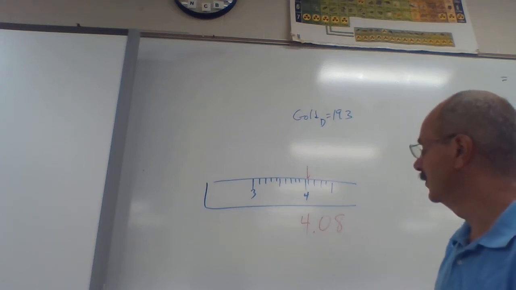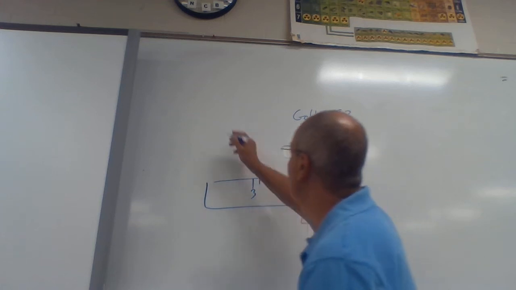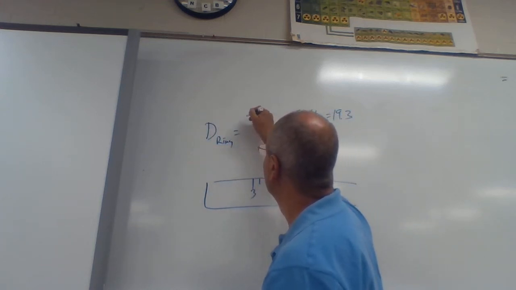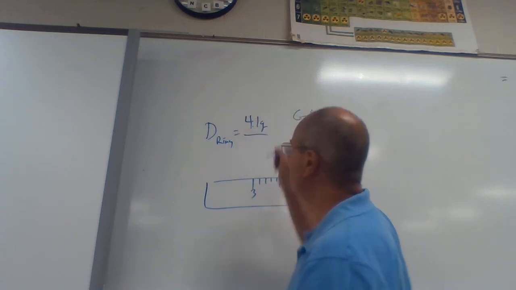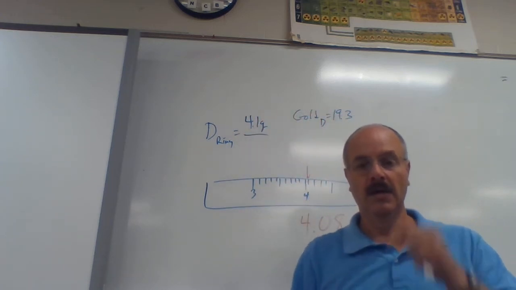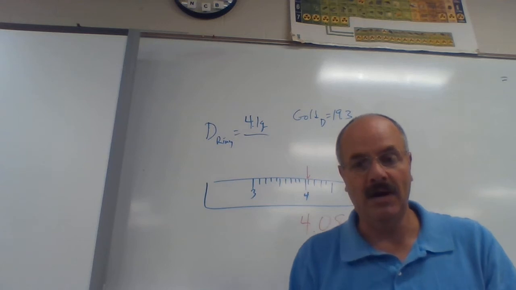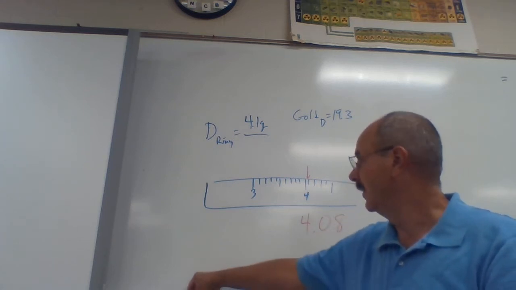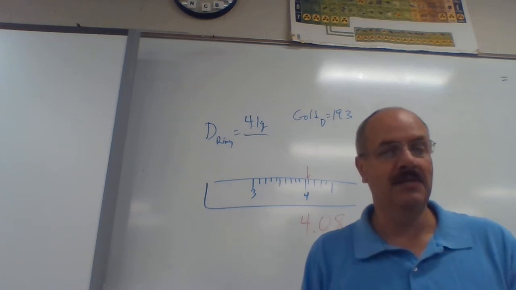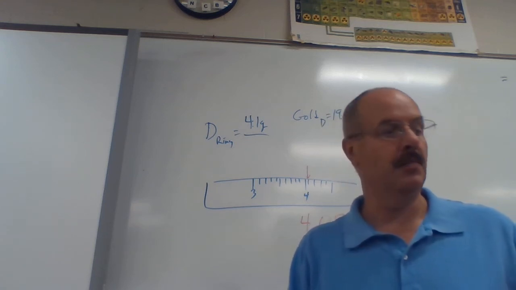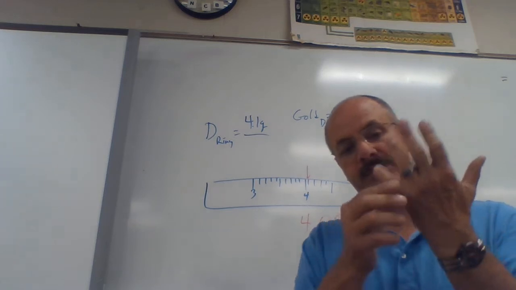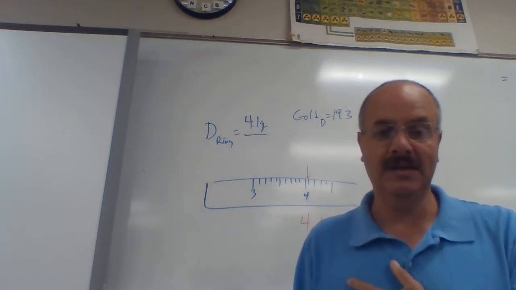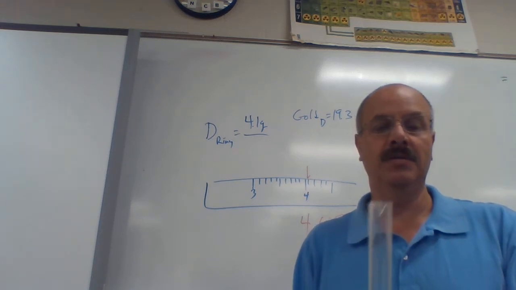Okay? So what we're going to do is say, well, that's my mass. So I have density of my ring equals, the mass is 4.1 grams. We're going to try and find out, is the ring that I bought way back when I married my wife actually gold? So that gave me the mass. Now the next piece is to find out the volume of my ring. Well, my ring, just like this one, was round. Trying to figure that out mathematically, good luck, that's going to be hard. So what you do is you use this.